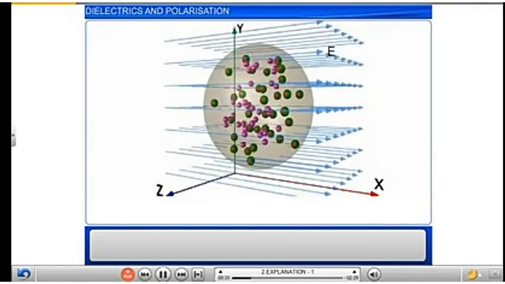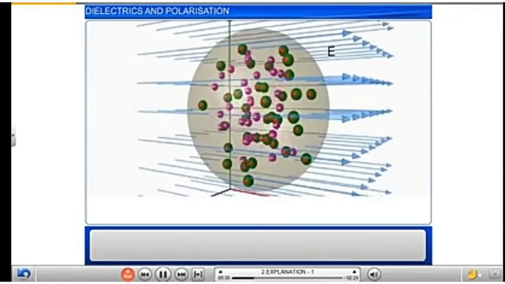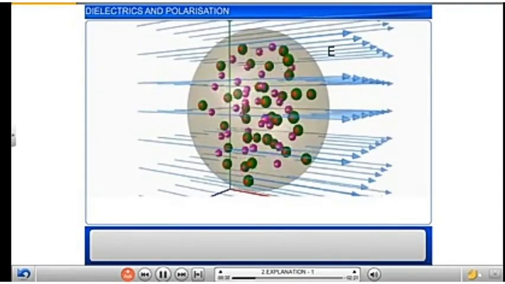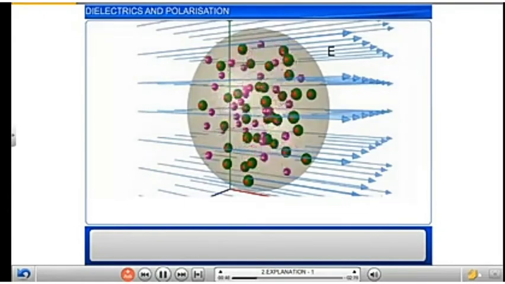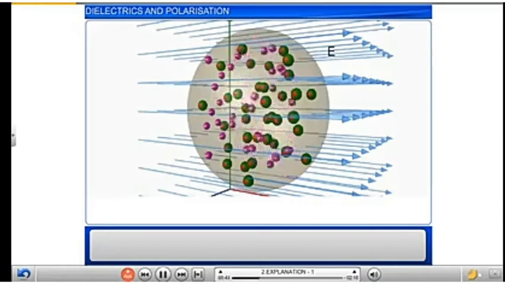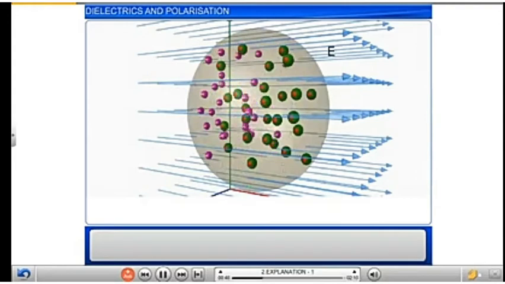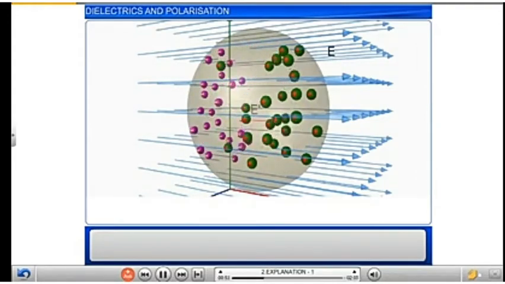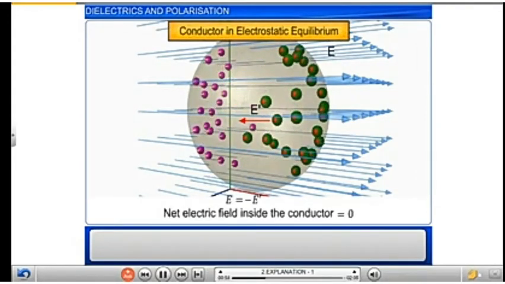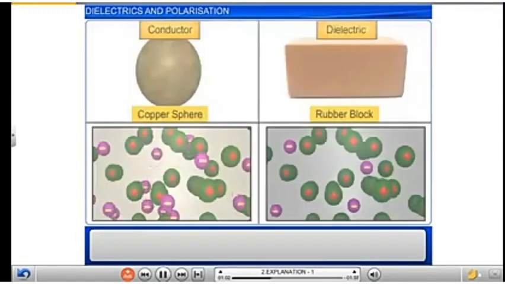we know that charge distribution takes place in the conductor due to the movement of free charges, and the electrostatic induction occurs in such a way that in equilibrium the electric field inside the conductor due to the induced charges is equal and opposite to the external field of strength E. Hence the net electric field inside the conductor is zero, and the conductor is said to be in electrostatic equilibrium.